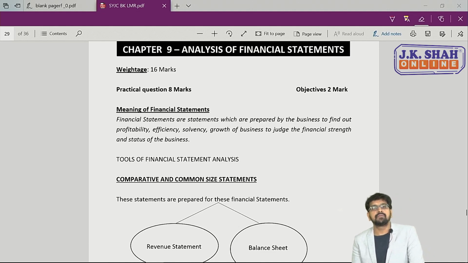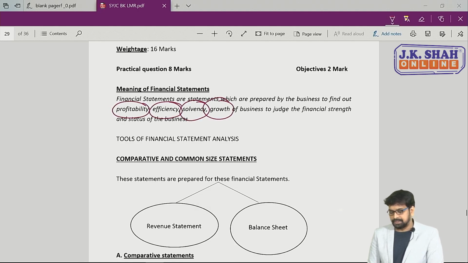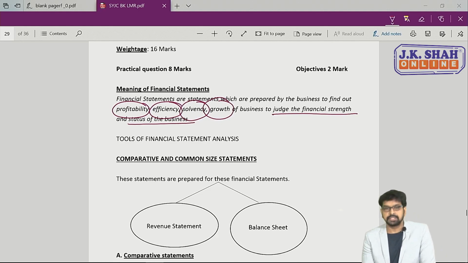So to begin with, let's see meaning of financial statement. Financial statements are prepared by the business to find out profitability, efficiency, solvency, growth of the business and judge the financial strength and status of the business. So ये हो गया financial statement का meaning.